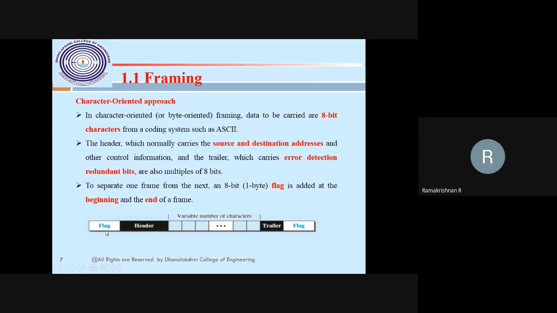There will be a flag, which is the beginning of the data frame. There is a header with the source node or destination node. There will be the data, then the trailer with some destination address or where the data is coming from, then again the end of the frame. So a variable size frame looks like this. Each frame in the character oriented approach has a flag, which is nothing but some identification. Suppose I say my message starts with the at symbol and ends with the at symbol. The start and the end have the at symbol.